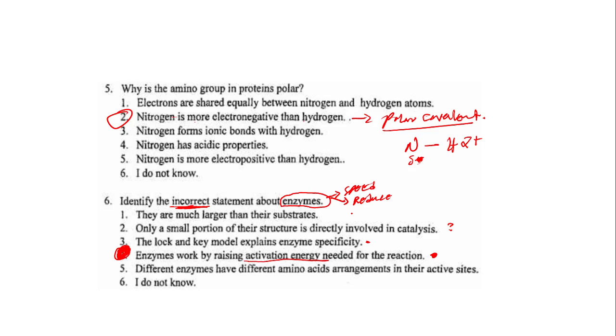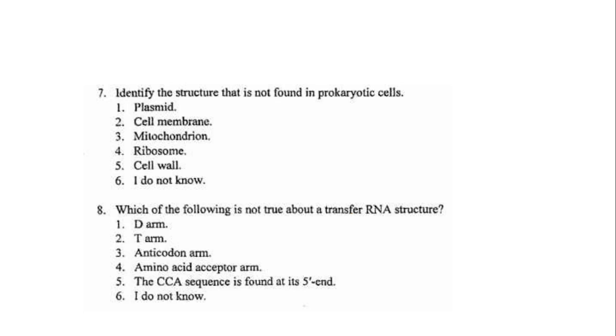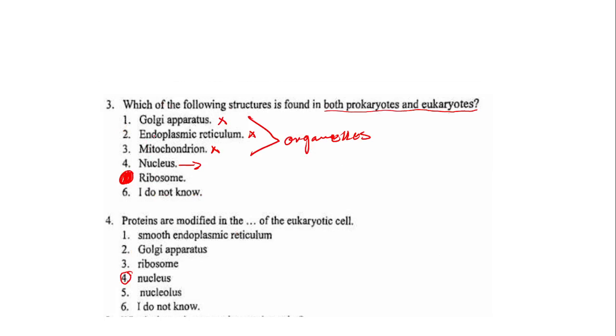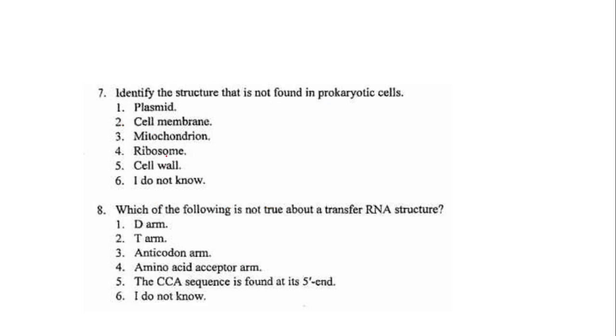Okay, let's move on and look at number 7. Identify the structure that is not found in prokaryotes. I think this question is related to that question, so the explanation I gave there is the same explanation you can get from there. So I'm sure plasmid, most of you might get confused. Cell membrane, cell wall, ribosome.